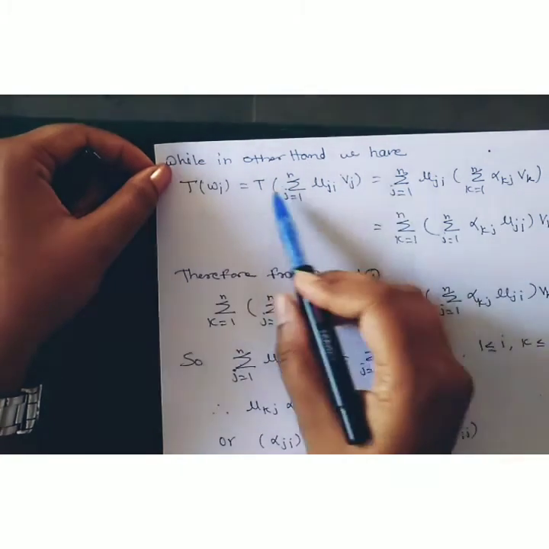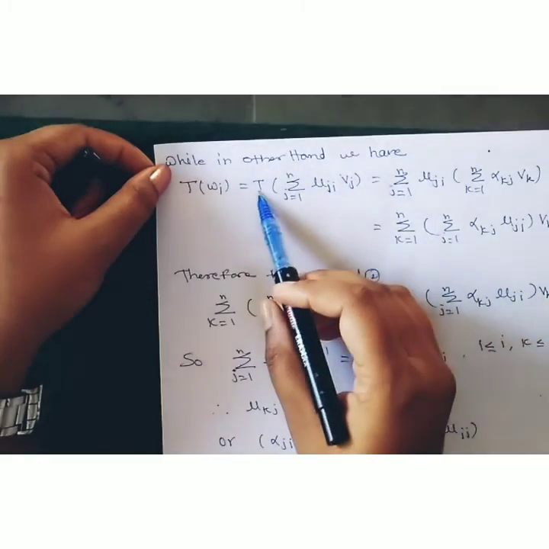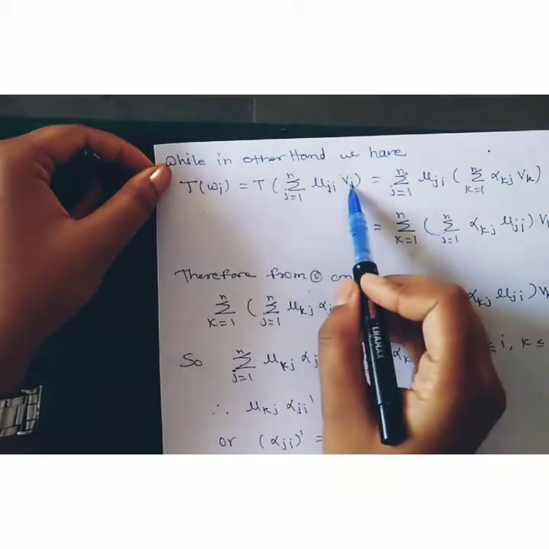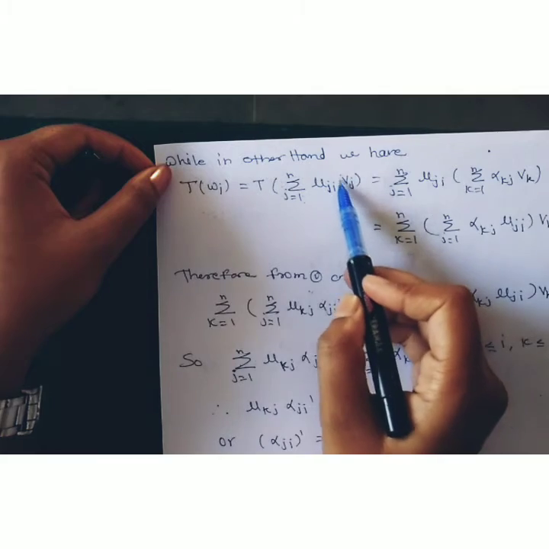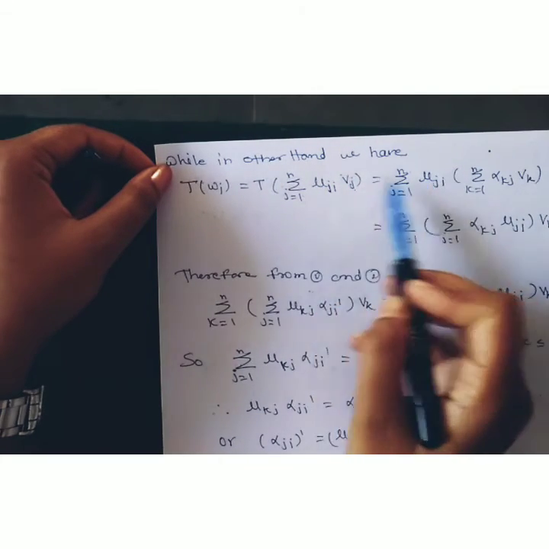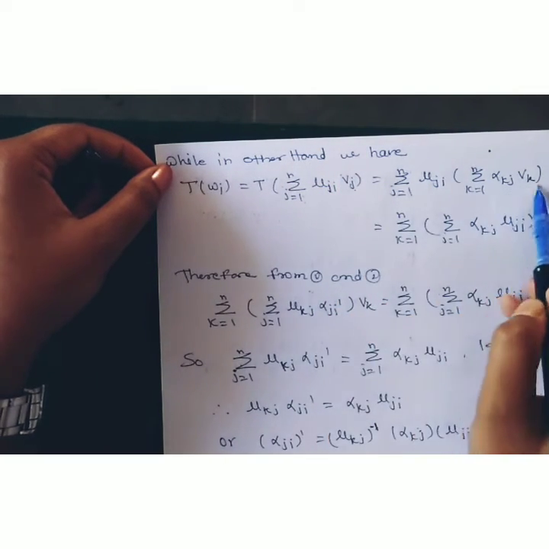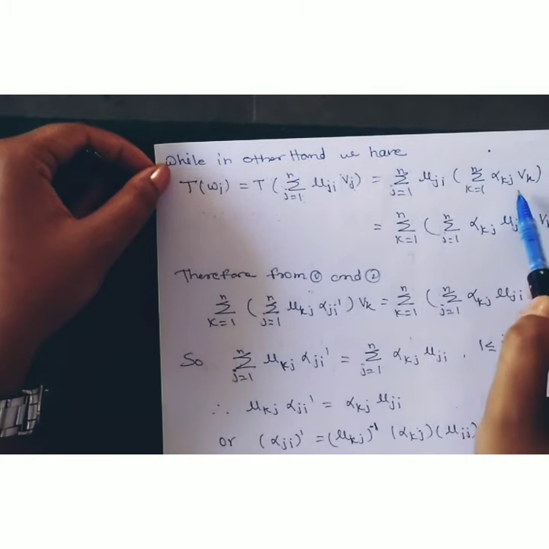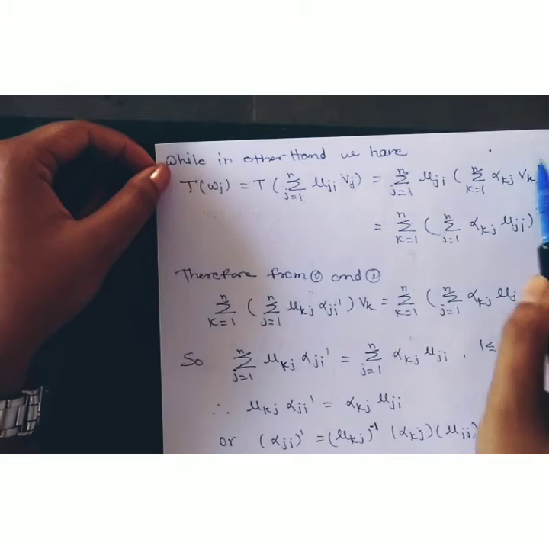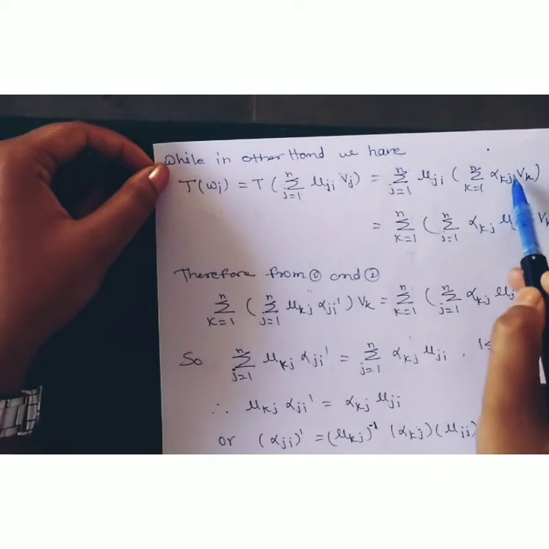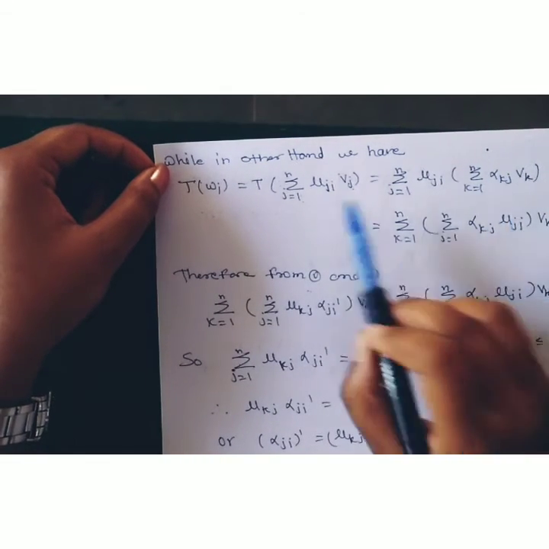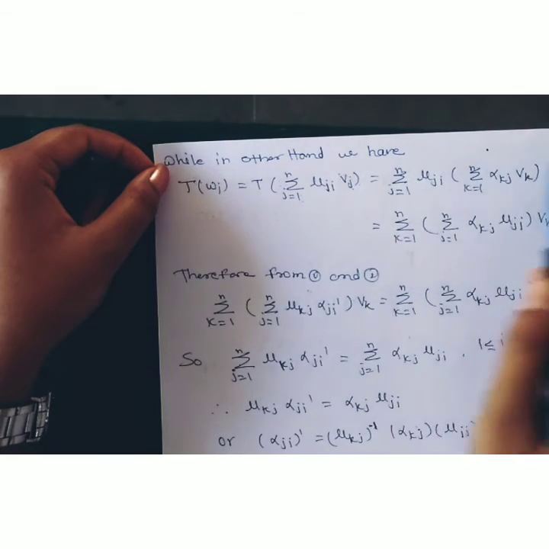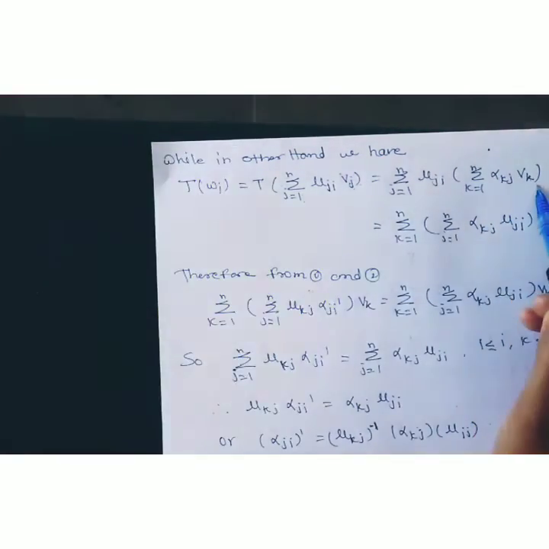And T of Vj is nothing but the summation k running from 1 to n of alpha kj Vk. Why is this the value? Because alpha kj is the matrix of T with respect to the basis V1, V2, ..., Vn. Therefore, T of Vj is nothing but this value.